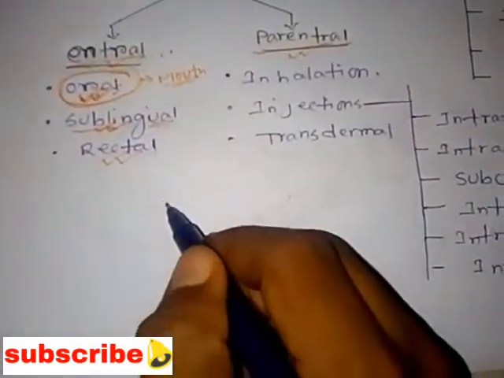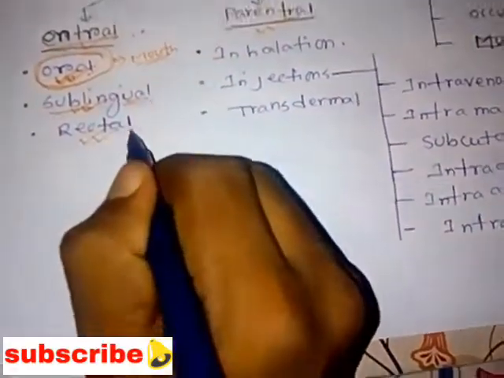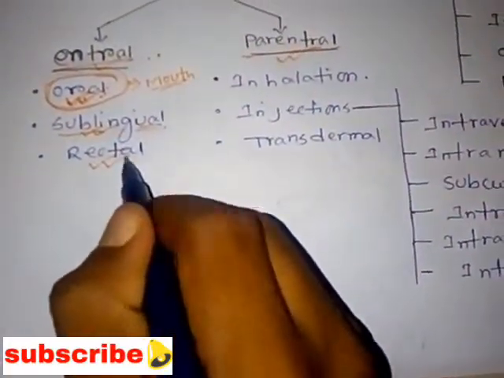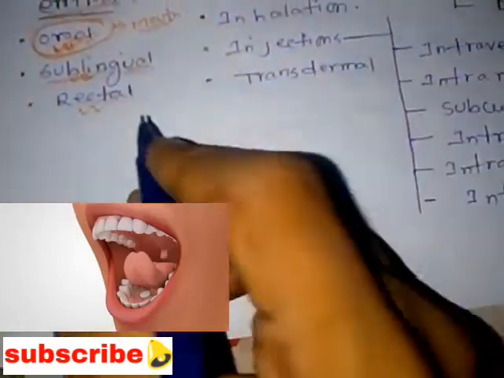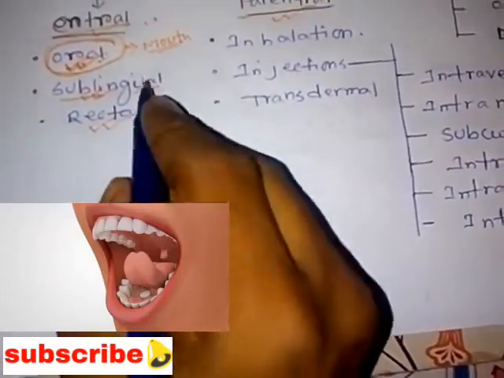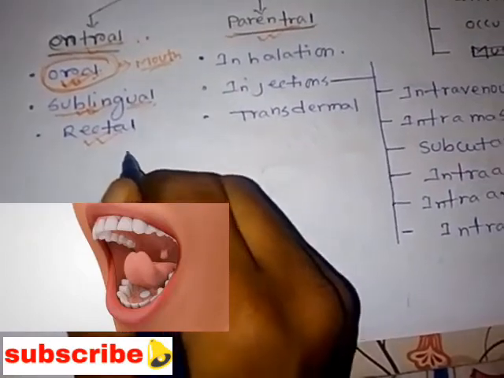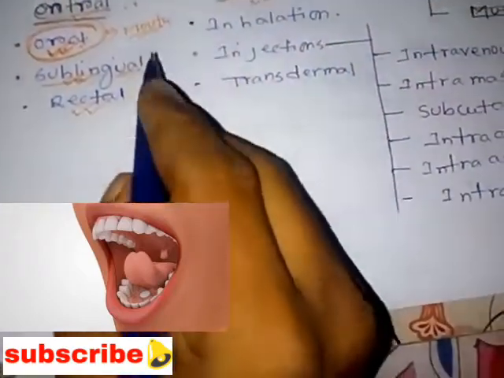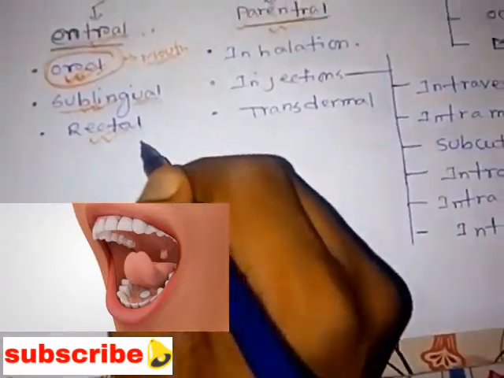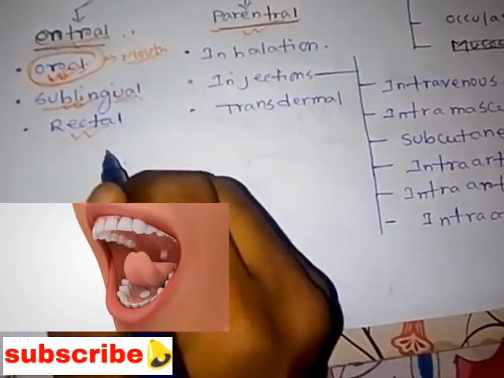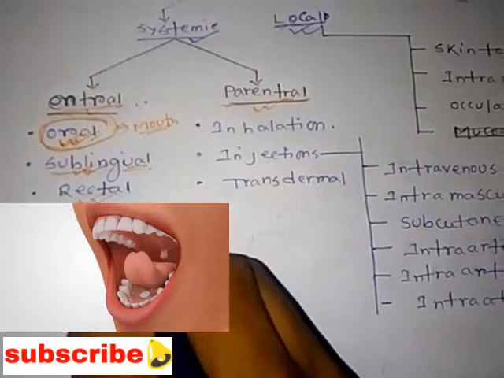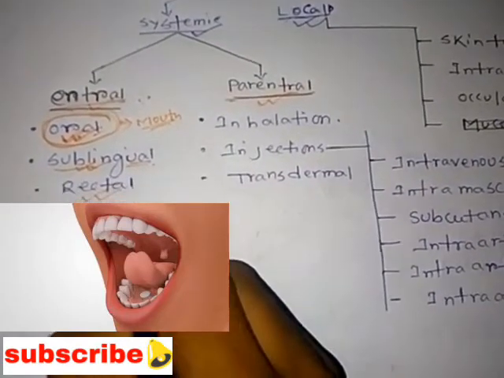In the case of the sublingual route, the drug is administered beneath the tongue, which means below the tongue.